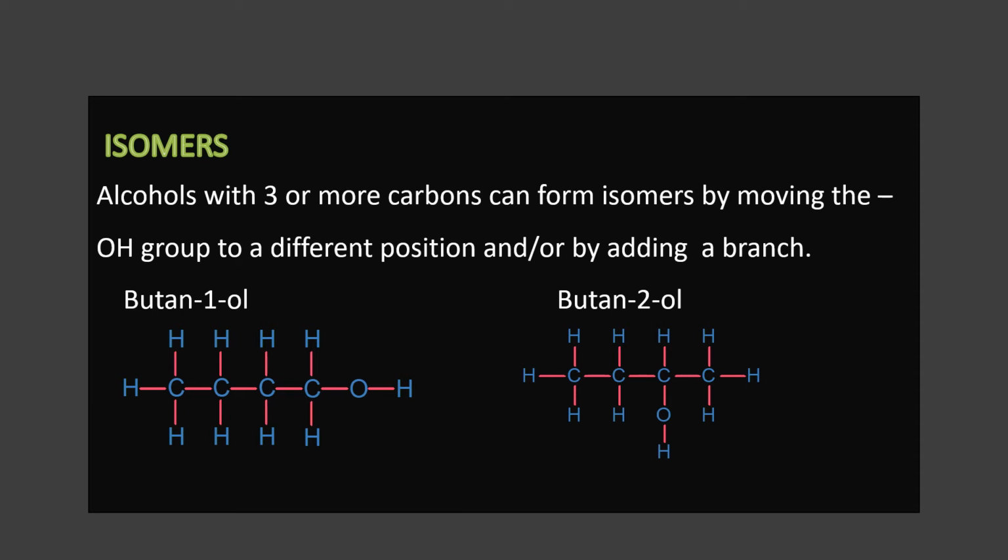We have to give numbers to the carbon atoms, and make sure the functional group gets the lowest number. So OH is at number 1, so it is butan-1-ol. In the second example, OH is in the second carbon, so it is butan-2-ol.